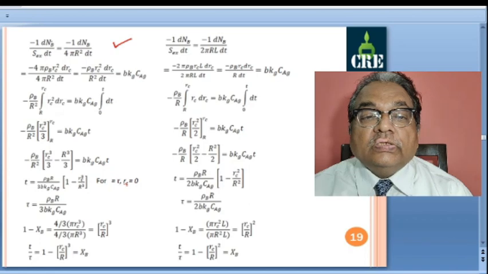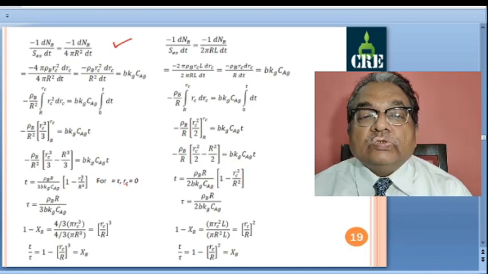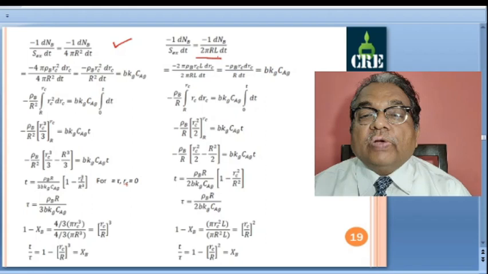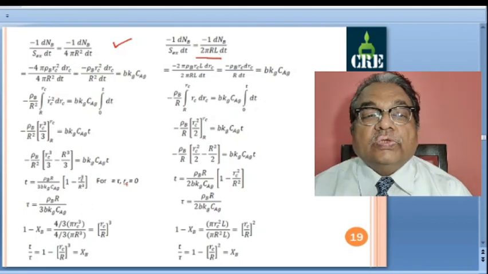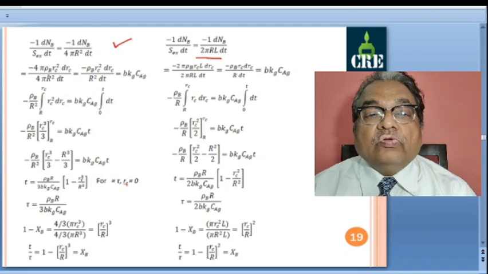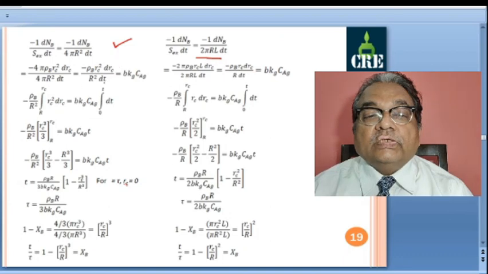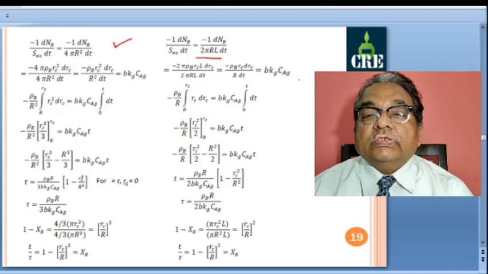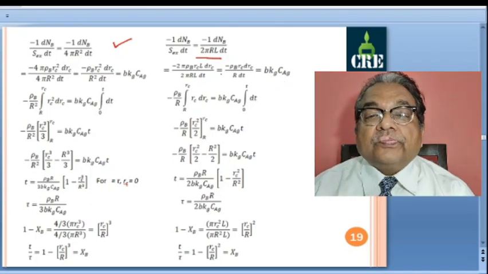We have written this minus dnb by dt, surface area is 4 pi r square. Here surface area 4 pi r square is replaced by 2 pi rl. Rest of the things remain same. So we are continuing this 4 pi rho b RC square, all these definitions. So we get rho b minus rho b RC square drc by capital R square dt. On this side you have b kg CAG, this is same.